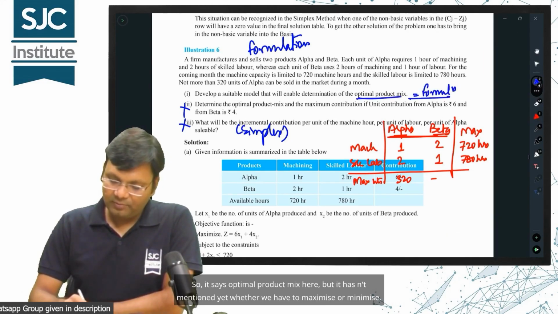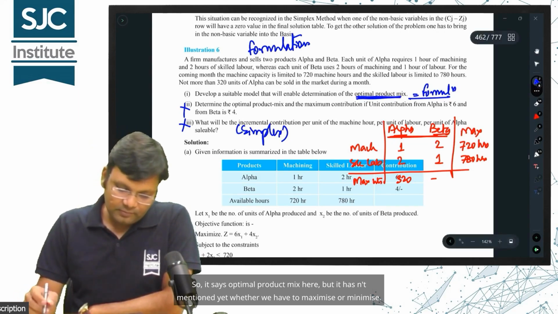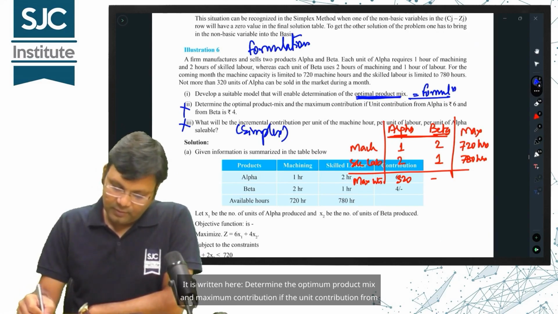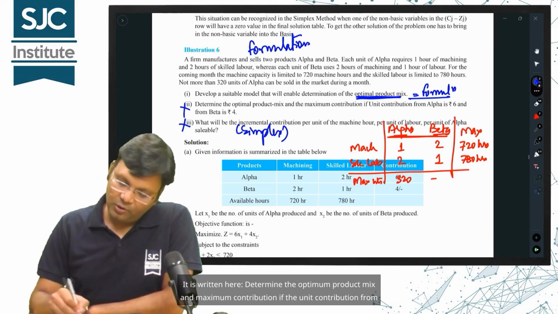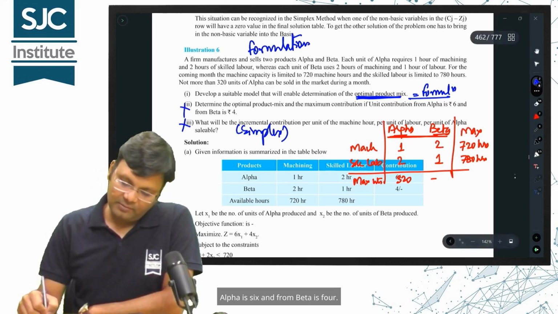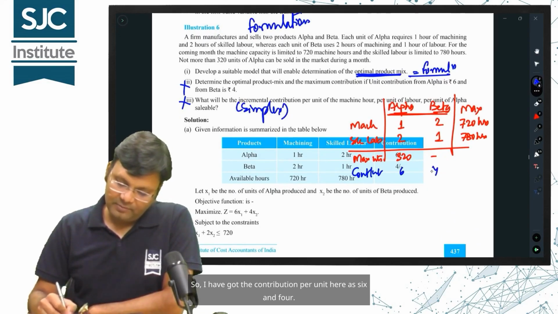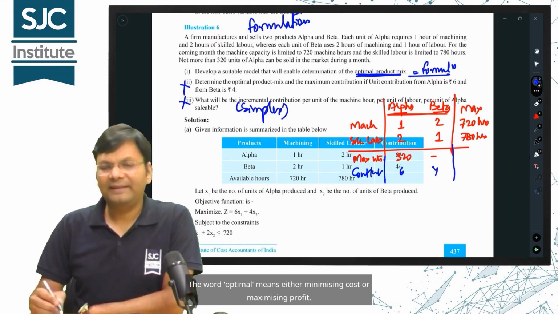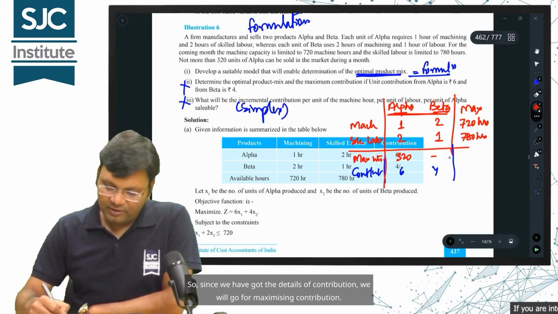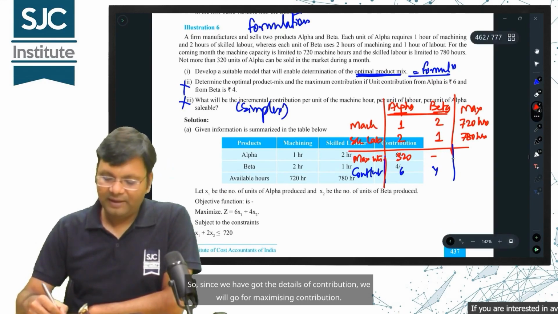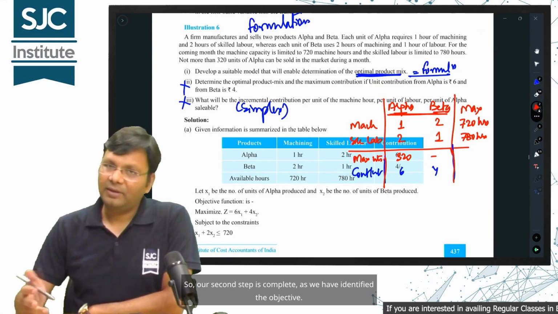It says optimal product mix here, but it hasn't mentioned yet whether we have to maximize or minimize. Alright, read further. It is written here, determine the optimum product mix and maximum contribution if the unit contribution from alpha is 6 and from beta is 4. So, I have got the contribution per unit here as 6 and 4. The word optimal means either minimizing cost or maximizing profit. Since we have got the details of contribution, we will go for maximizing contribution. So, our second step is complete as we have identified the objective.